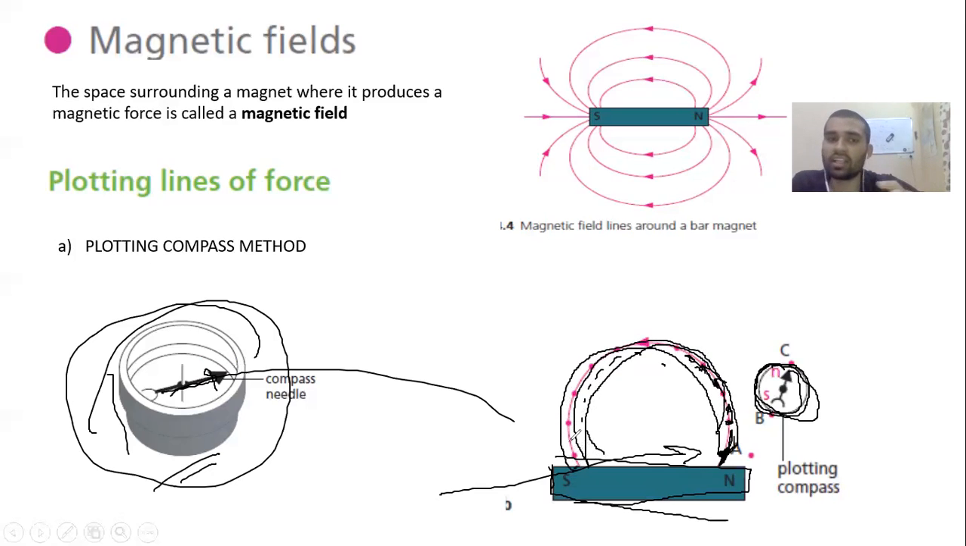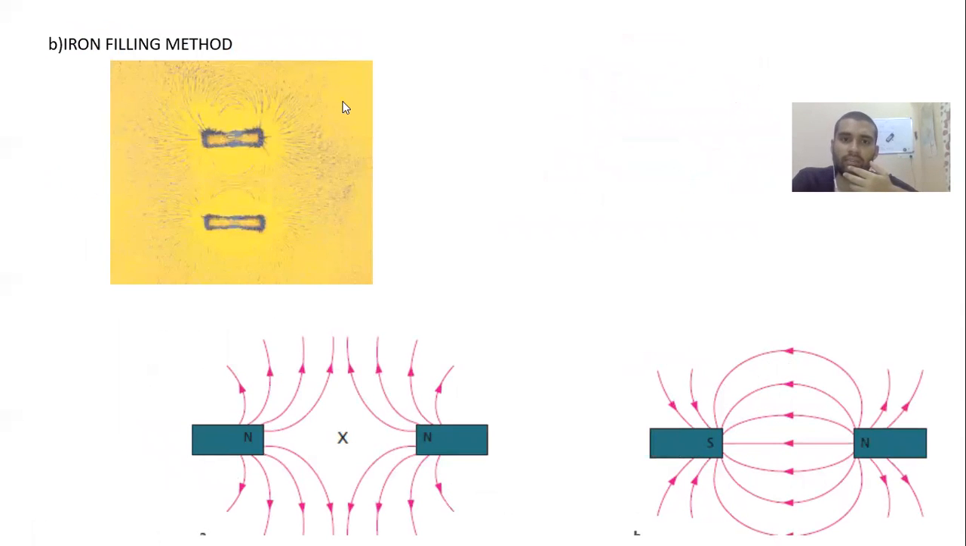So this is one way, using a compass method. This is one of the ways in which you can find this line. The other method is the iron filling method.